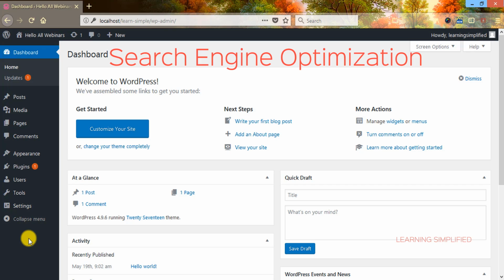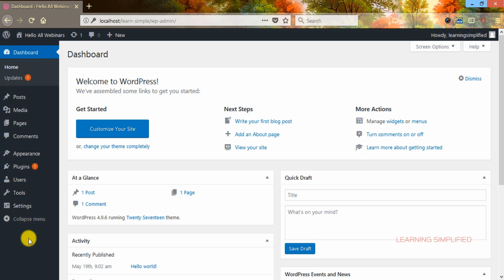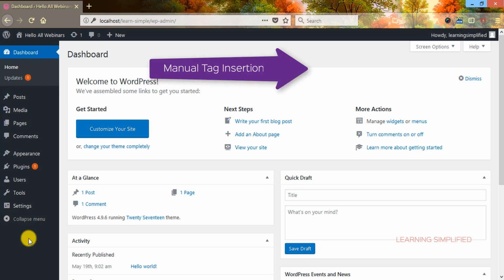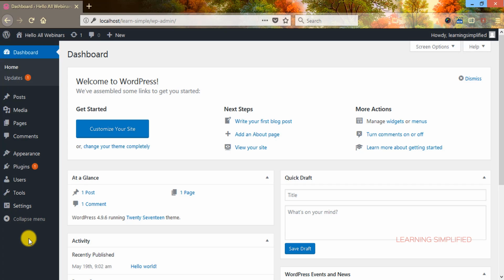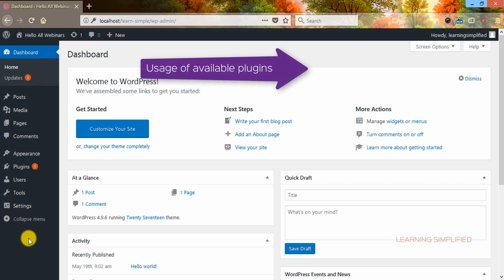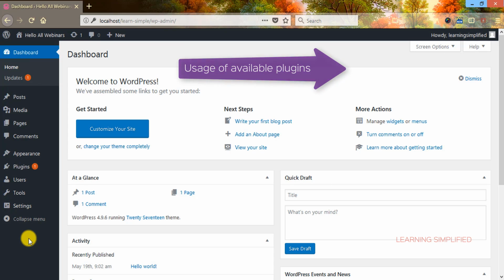The next thing is search engine optimization, which we call SEO. Nowadays, it is a very crucial part that helps you in indexing your web page. To find your content among the thousands of others and keep up a healthy site ranking, it is very important that we maintain proper SEO for our web pages. Provisions are there in two ways. The first one is manual employment of tags. So you can provide tags manually into your WordPress website, or the other way, you can use some available plugins to do the job for you.